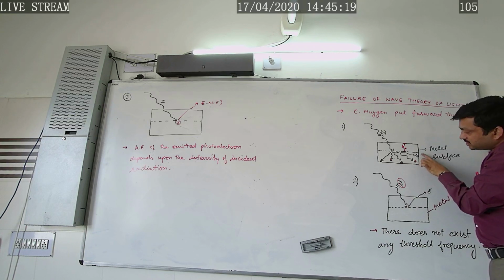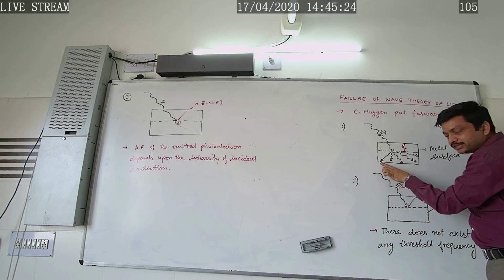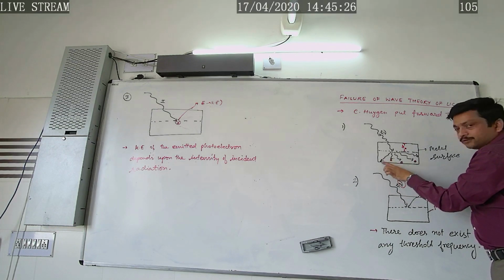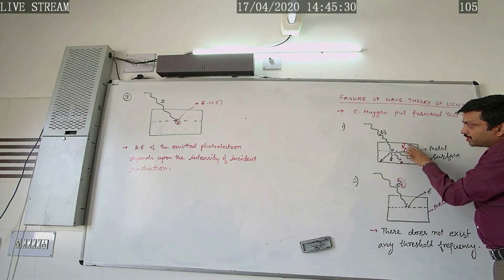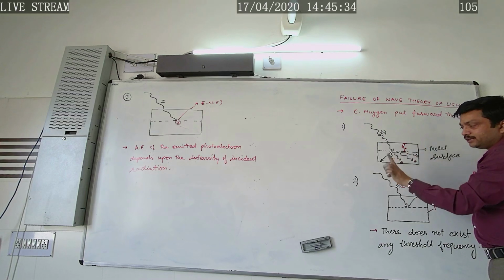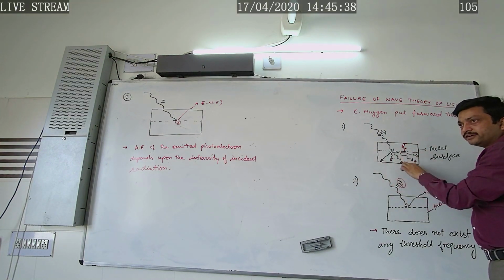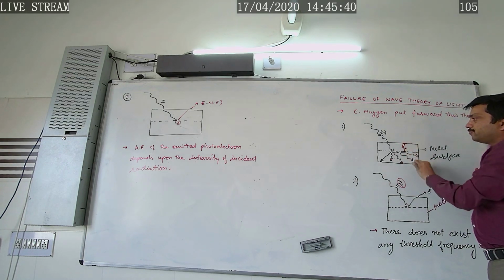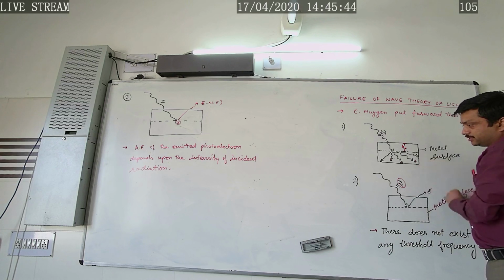As a result, each electron gets a very small amount of energy as its share and finds it difficult to overcome the work function. So the wave theory of light says that it may take 1 hour, 1 week, 1 month or 1 year to overcome this work function. That's why it may not be an instantaneous process.